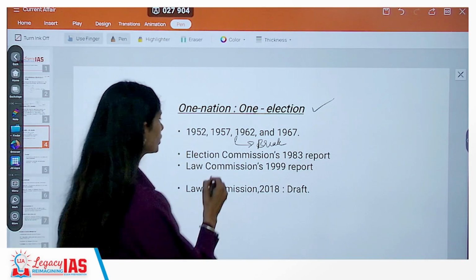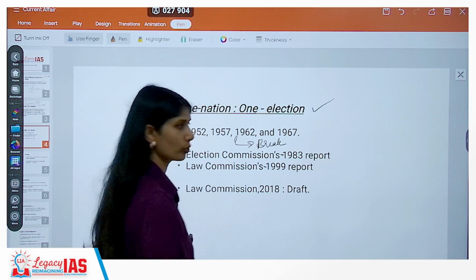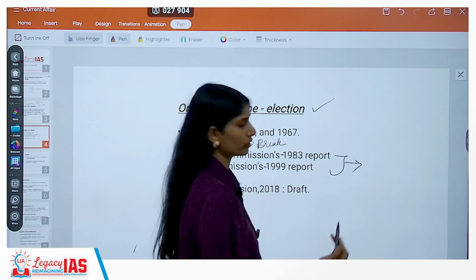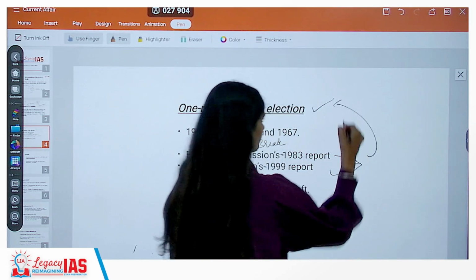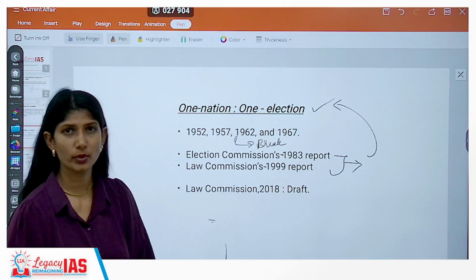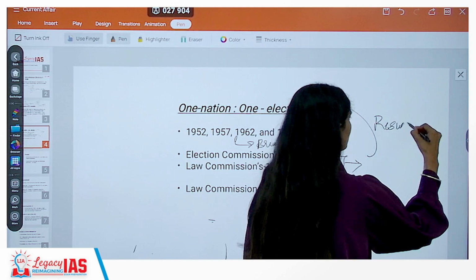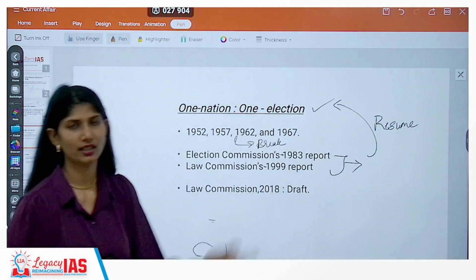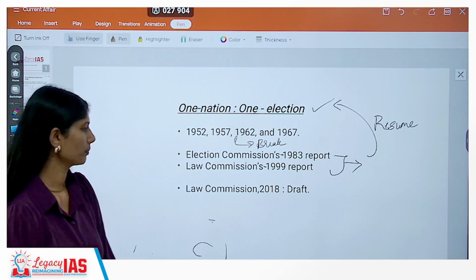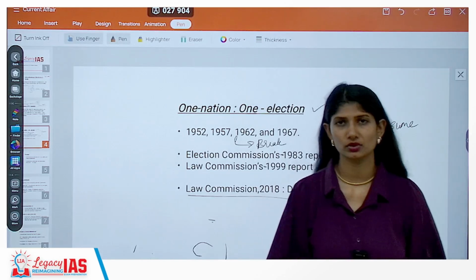Post that, your Election Commission 1983 report and your Law Commission 1999 report also said go back to the old form of conducting one nation, one election. They also suggested resuming the election concept that we had followed in the 52 phase. The 2018 Law Commission draft also speaks about the same thing.